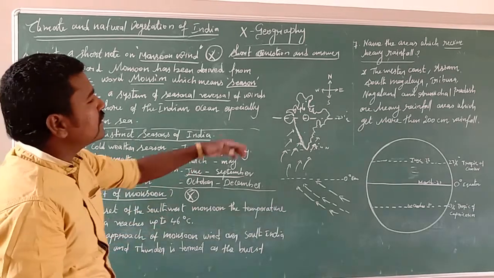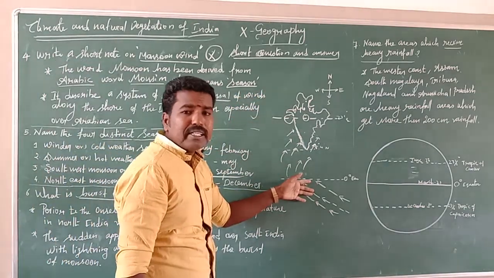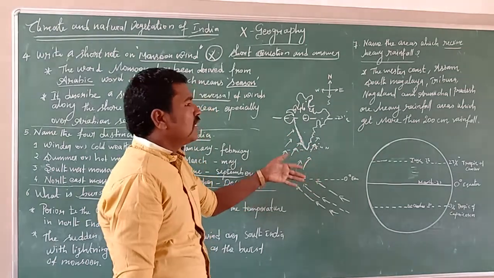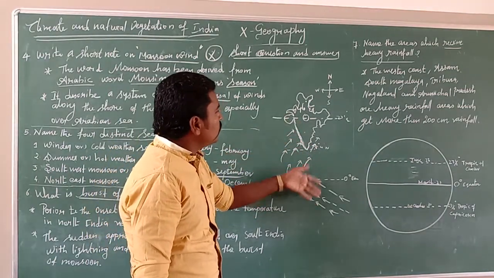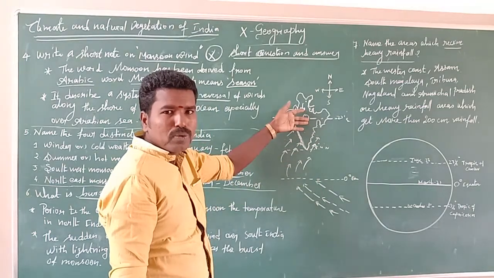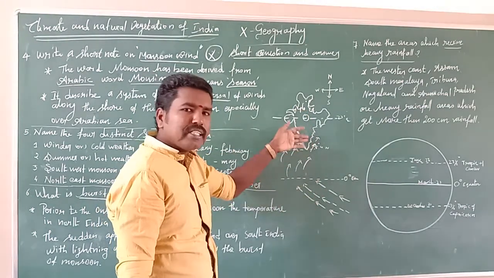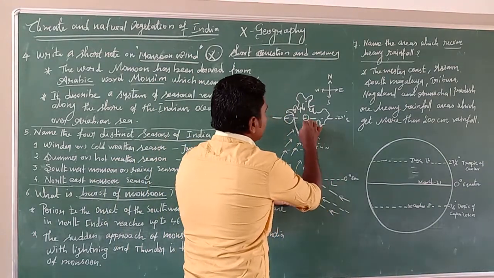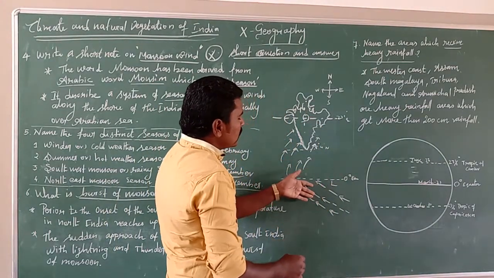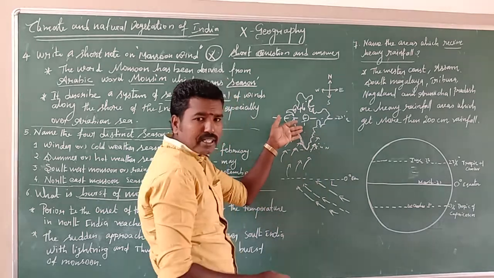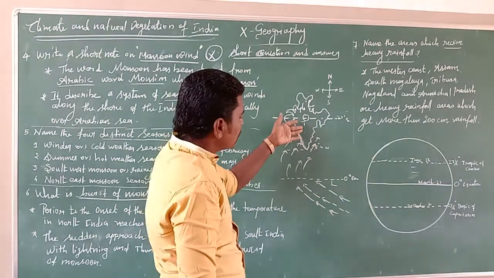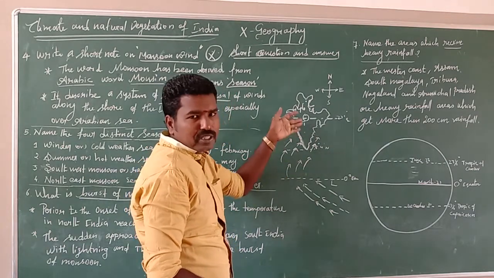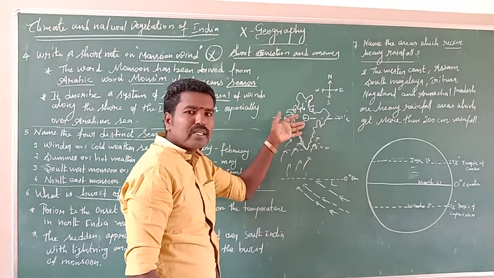Due to the increasing temperature, the wind comes blowing from low temperature to high temperature. Usually the wind blows from low temperature to high temperature. So water experiences low temperature and land experiences high temperature. The wind moves from the high pressure area to the low pressure area.